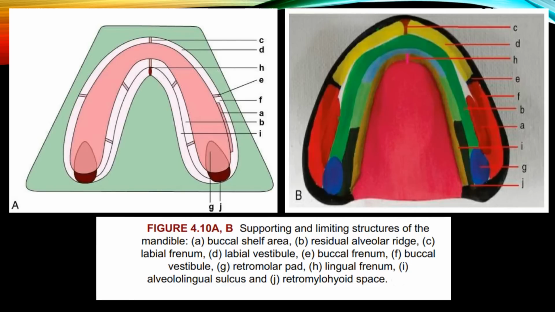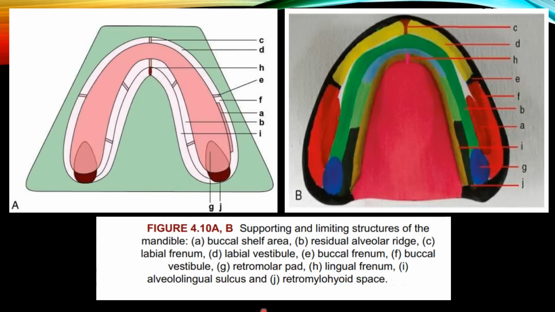So, coming to the supporting structures of the mandible. Which are the supporting structures of the mandible? The supporting structures are the buccal shelf area and the residual alveolar ridge. This one is the buccal shelf area. The green color is the residual alveolar ridge. These are the supporting structures of the mandible.